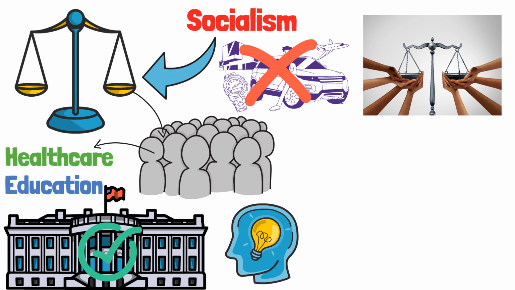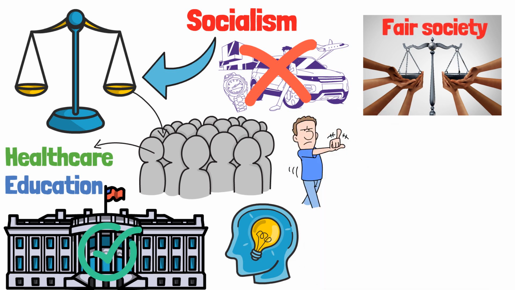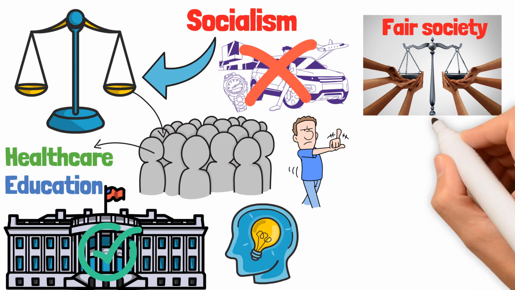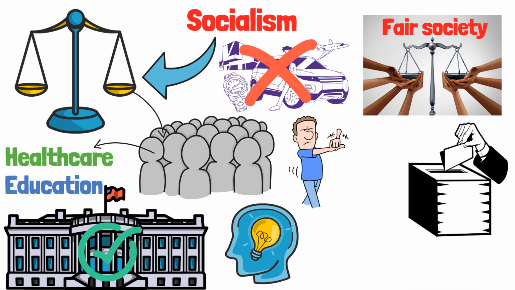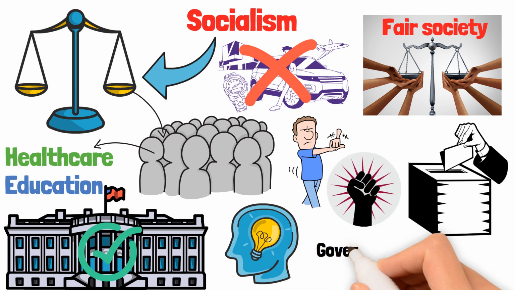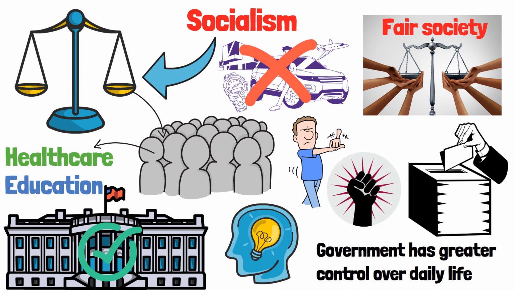Socialism aims to create a fair society where everyone benefits from the country's wealth, not just a few. This system can vary widely in practice, from democratic socialism with elections and individual freedoms to more centralized forms where the government has greater control over daily life.